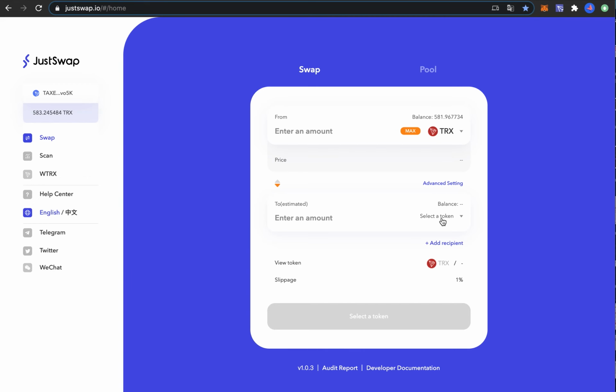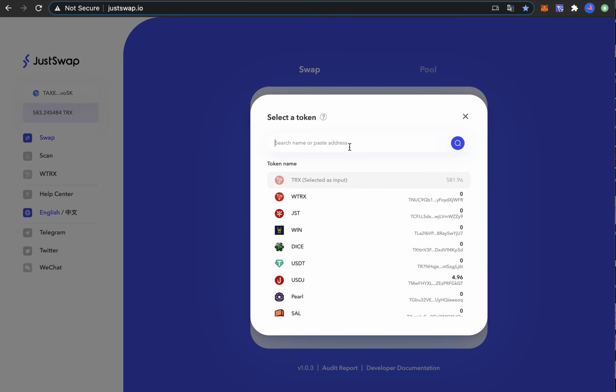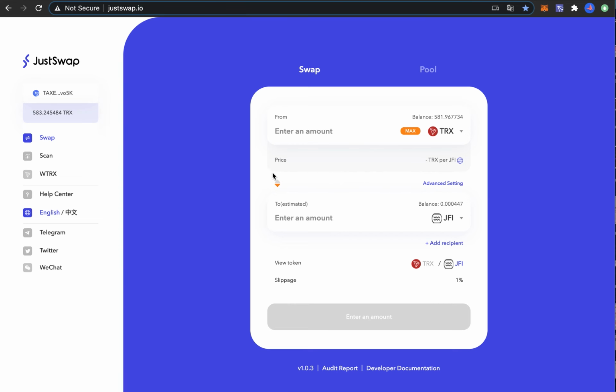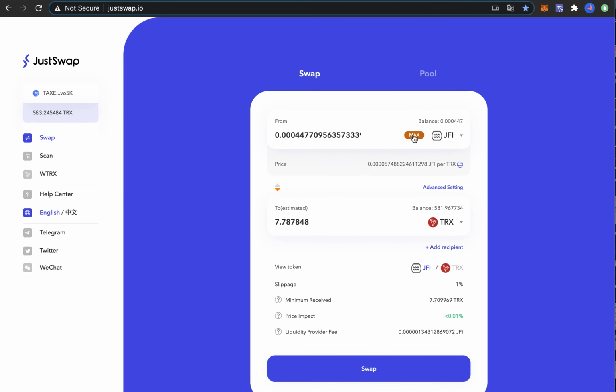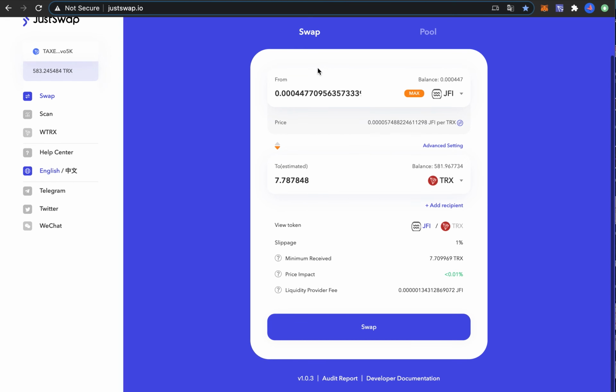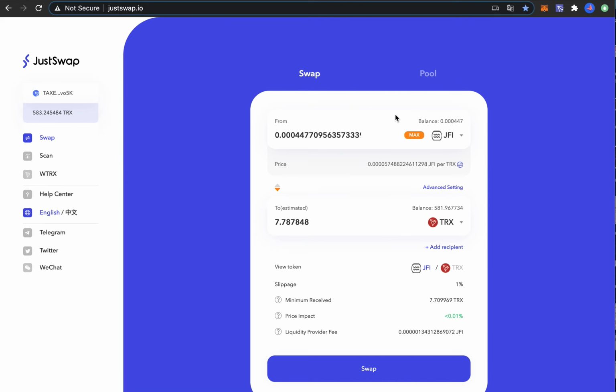And because I unstaked everything, the JFI tokens that you get, you can sell them here for TRX tokens, or you can sell these for USDT or USDJ, whatever coin you want to sell them to. So it's quite easy and good because you don't have to pay the gas fees. This is basically the most profitable method that I know on the Tron Network to yield farm currently, Jackpool.finance.